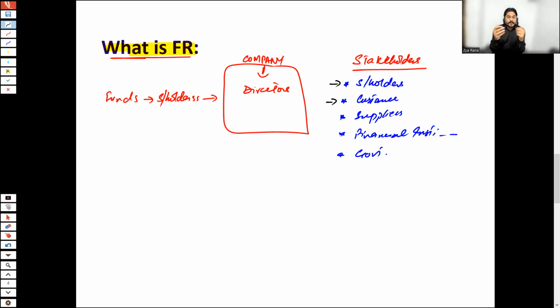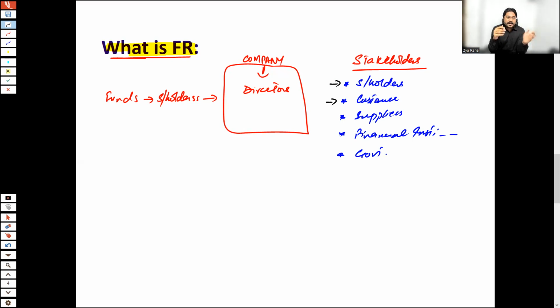Another stakeholder could be your customer. Why? Let's say you are a construction business and you are the customer of a cement company. You are engaged in construction activities and you want materials from the cement company.